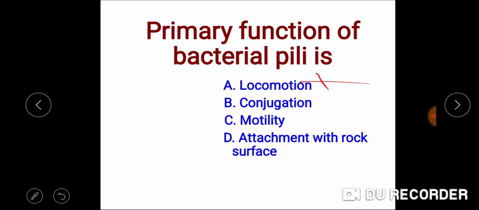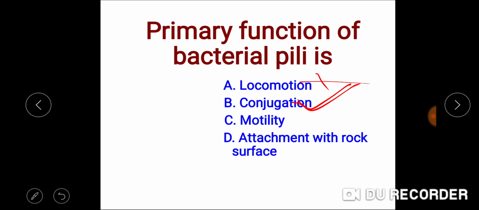This process of transferring genetic material from the donor to the recipient is called conjugation. Conjugation in bacteria is sometimes called sexual reproduction in prokaryotes. So pili are responsible for conjugation.